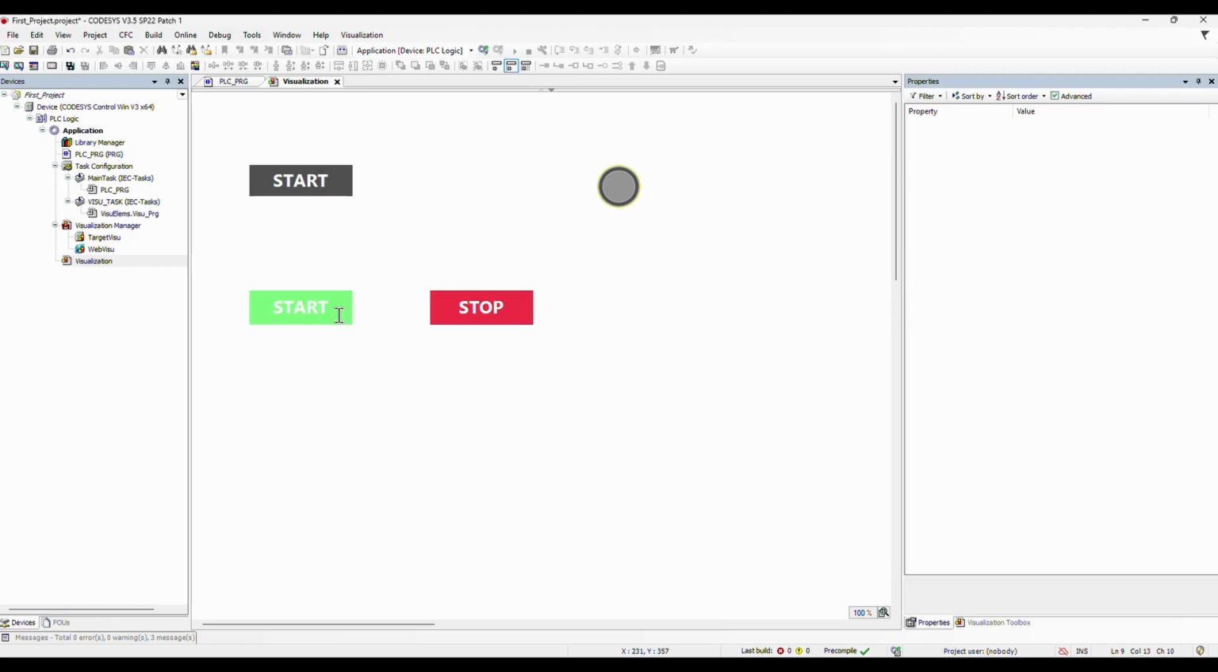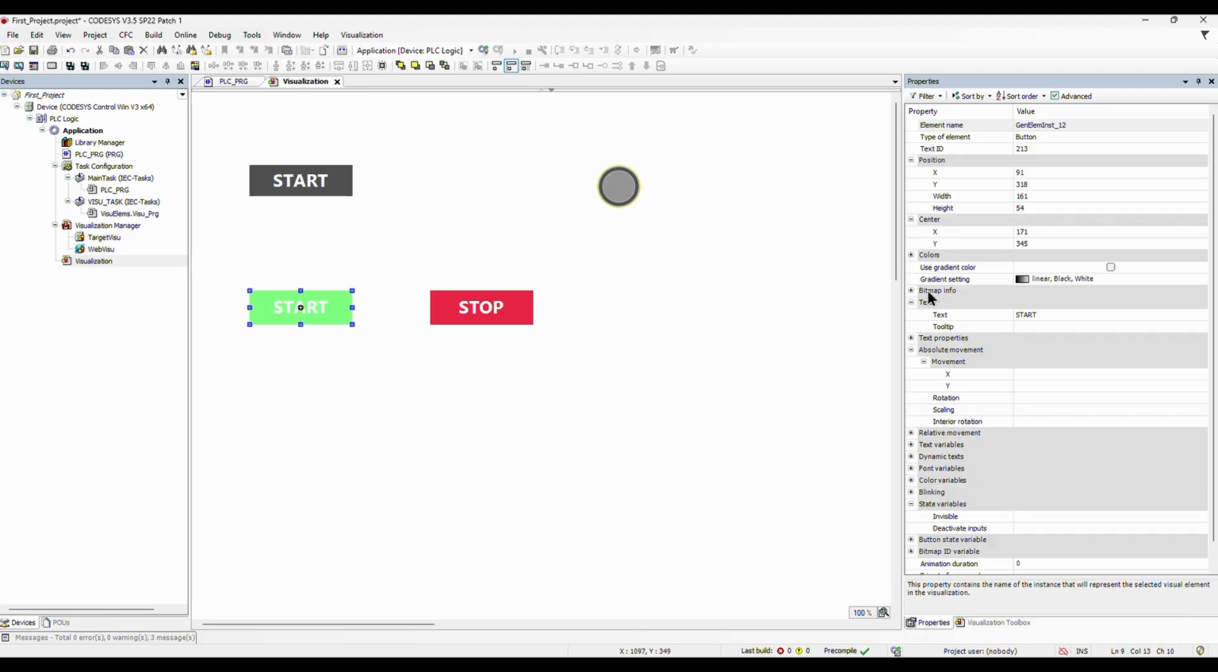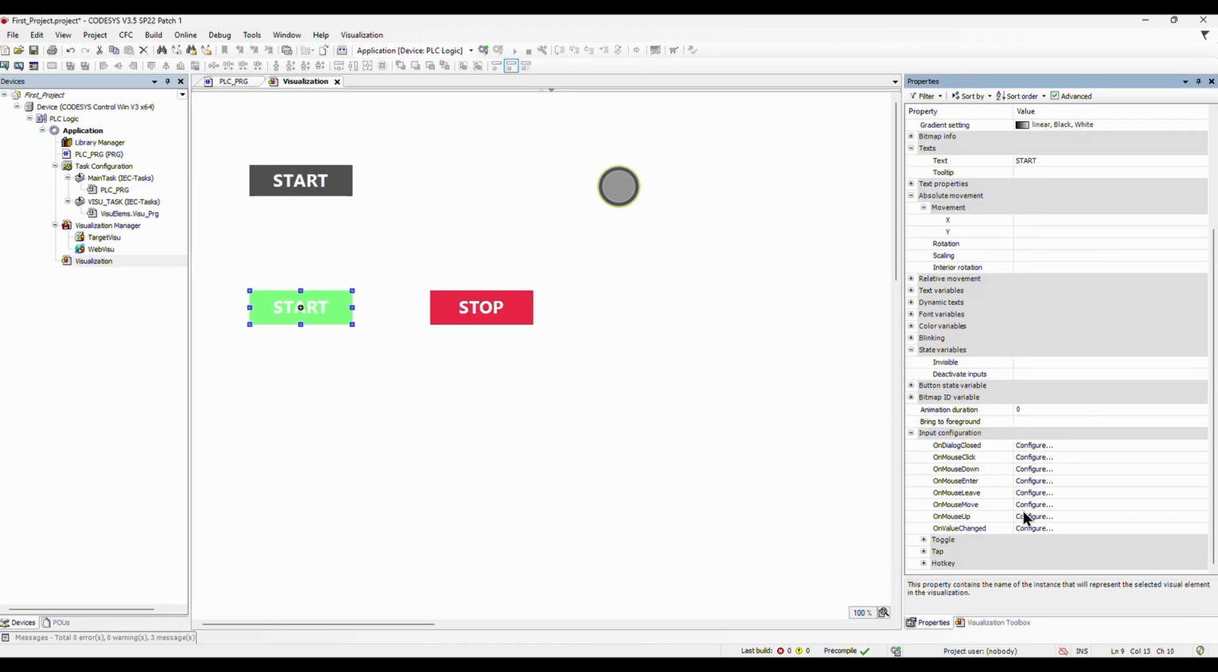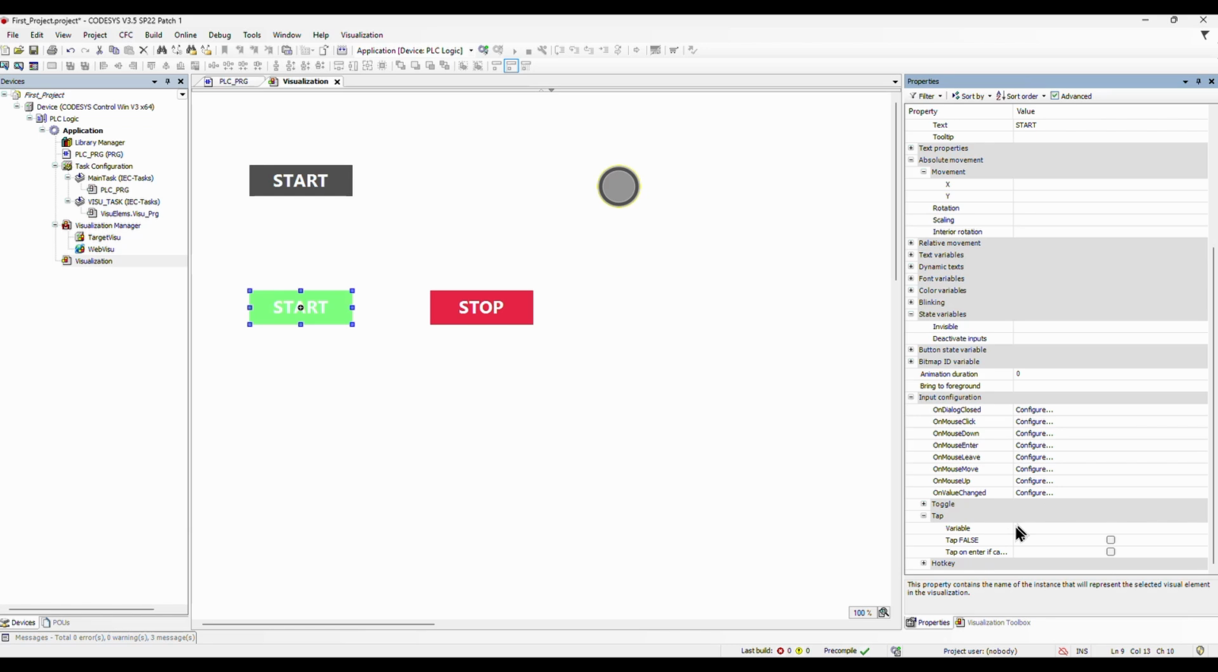Now, let's link the Start button to our latch logic. We will select Start button, and on the right side, we look for Input Configuration. Then we select Tap, and again, in the Input Assistant window, we will select C.